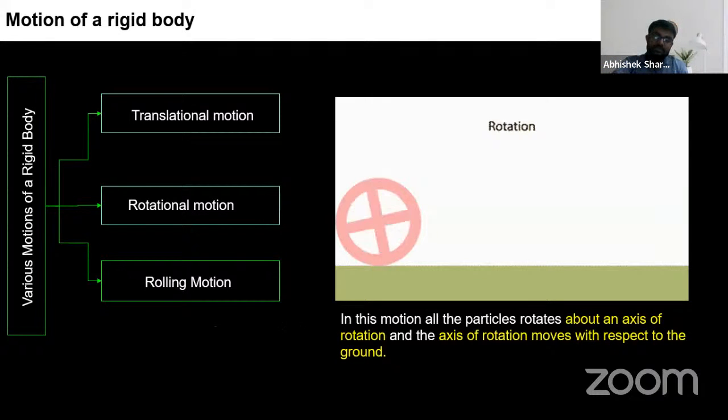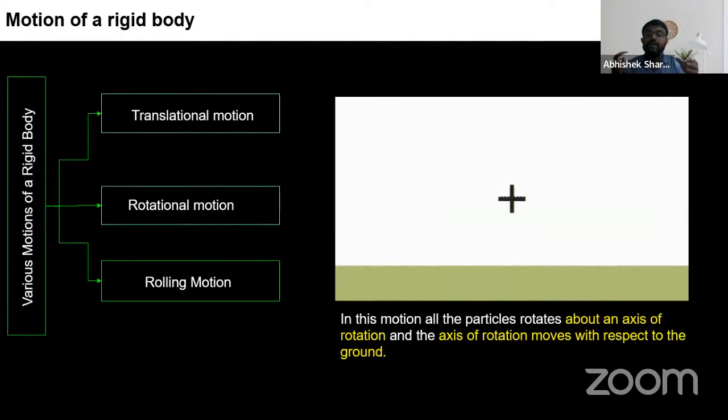Before I clear your doubt, there is one more type of motion which is shown by the rigid body, which is known as T plus R. What is this motion T plus R? T plus R motion means translation plus rotation, which gives rise to a new kind of motion, which is rolling motion. Rolling motion is like a wheel rolling on Earth.